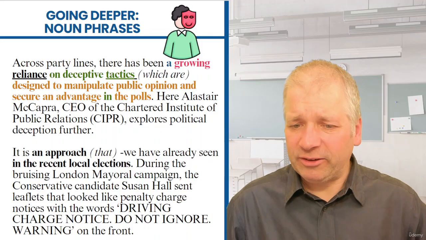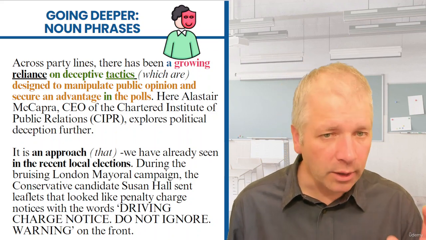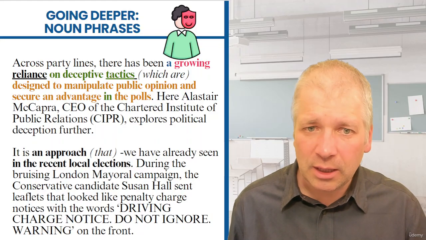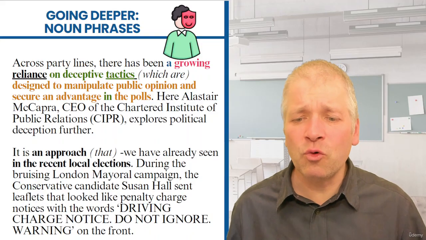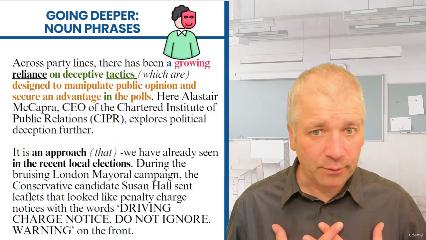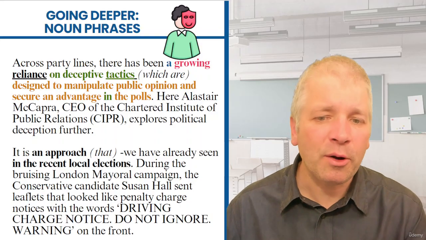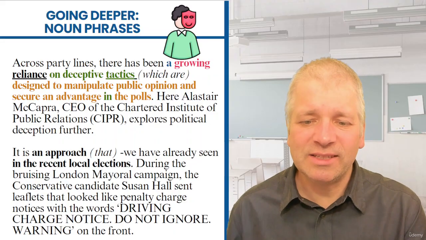So let's study it grammatically. An approach, main noun. The indefinite article tells us it's something general, not specific to any situation. We have already seen. So we means us, of course, and already seen is referring back to the past in a situation that happened in the past related to now.